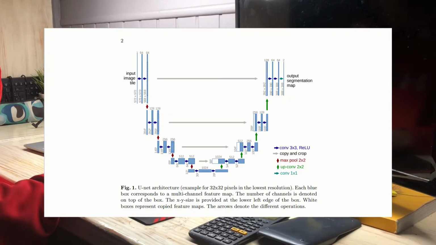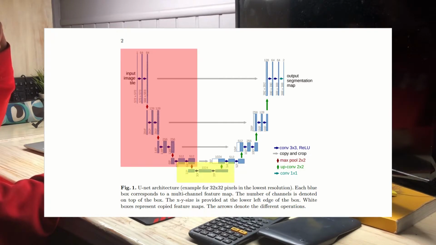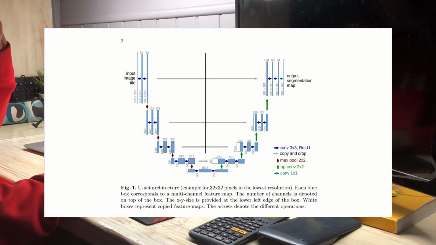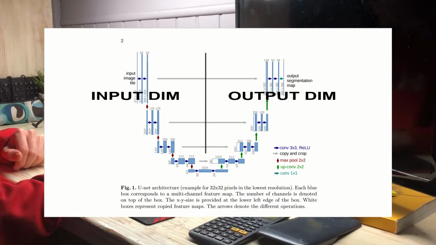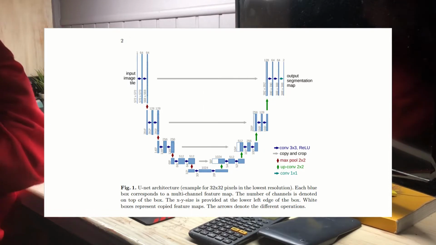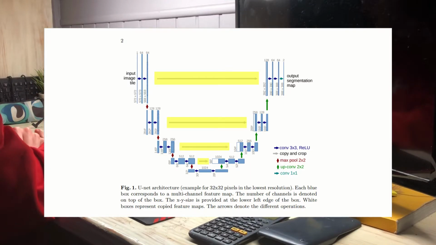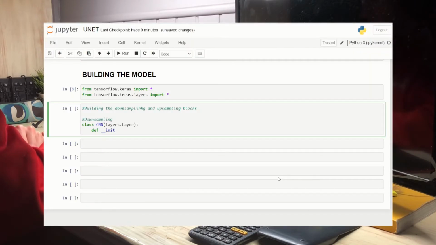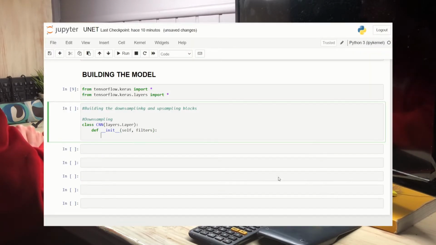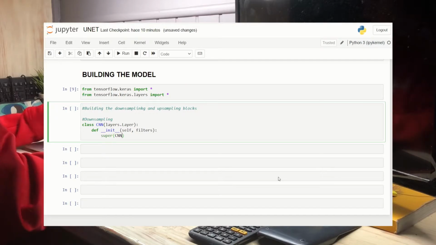If we take a look at the UNET paper, we see that we can divide the model into three different parts: the downsampling path, the bottleneck, and the upsampling path. The downsampling and upsampling paths are symmetrical. That means we must get the same output dimension as the input ones. Between each block in the downsampling path, there is a skip connection that links the output of the blocks to their corresponding upsampling block.